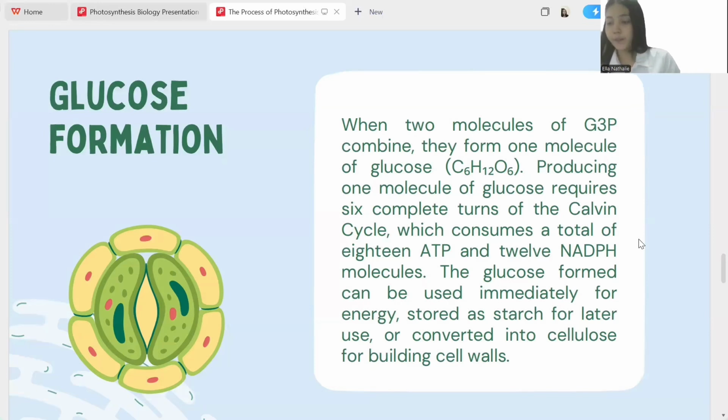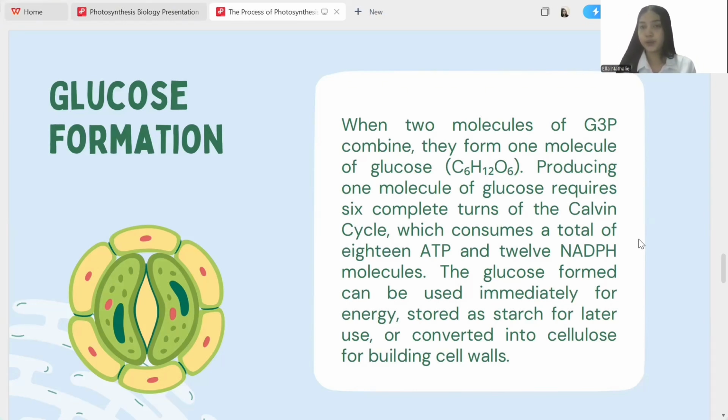So from G3P to glucose, each round of the Calvin cycle makes 1 G3P. To build glucose, the plants need 2 G3P molecules. This means the Calvin cycle must run 6 times, because only 1 G3P is usable, and the rest are recycled to regenerate RuBP.